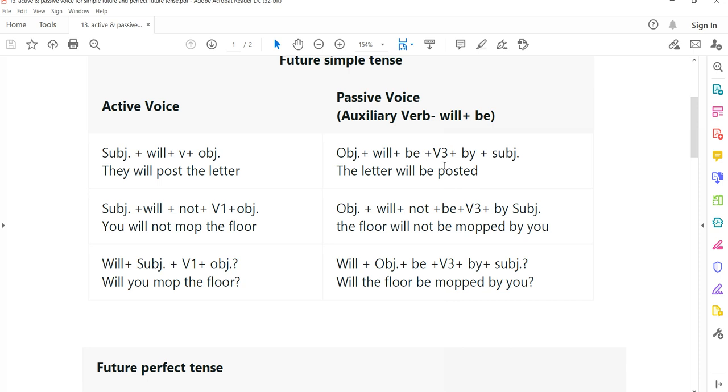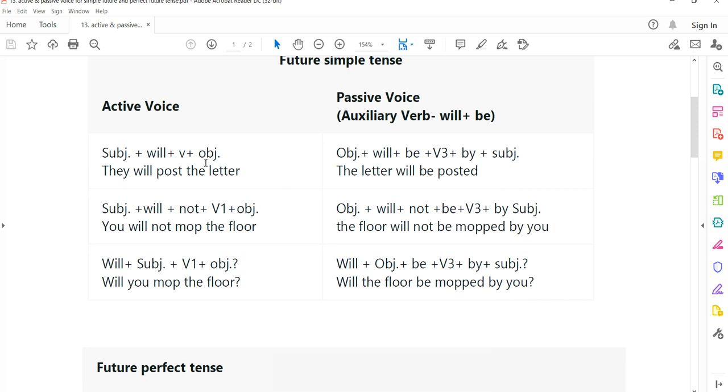By the way, by and subject it's optional, يعني هي اختيارية, you can put it or not. But in the exam I want you to put by followed by subject. It's not always optional. Sometimes it should be obligatory, you have to place it, and I can't give you rules about the optional and obligatory cases. So it is better when you change the active sentence into passive sentence to follow this rule and end this sentence by and subject.